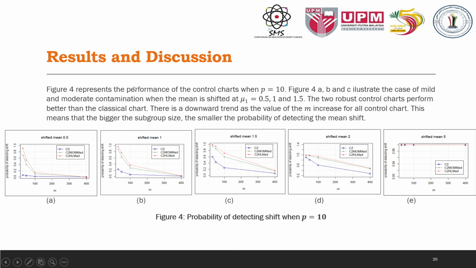And the last one, Figure 4, represents the performance of the control charts when P equal to 10. Figures 4a, b and c illustrate the case of mild and moderate contamination with the mean shifted at mu1 equal to 0.5, 1 and 1.5. The two robust control charts perform better than the classical control chart. There are downward trends as the value of M increases for all control charts. This means that the bigger the subgroup size, the smaller the probability of detecting the mean shift.